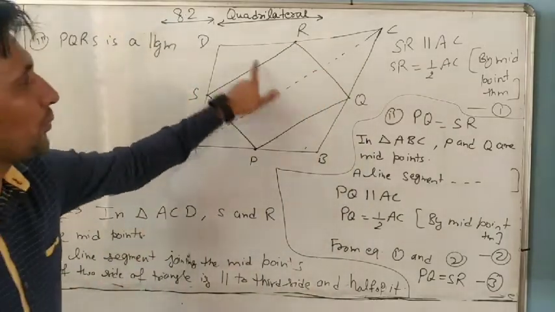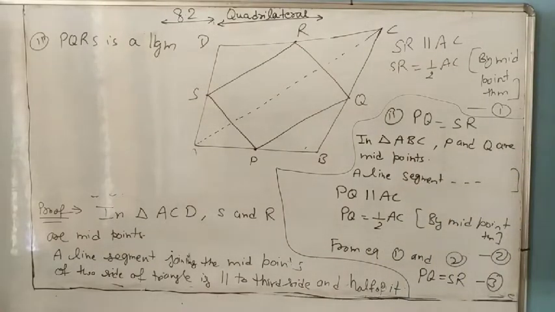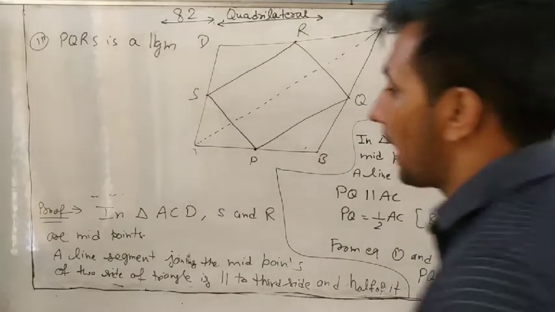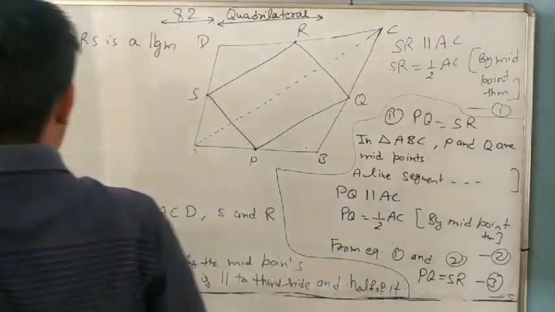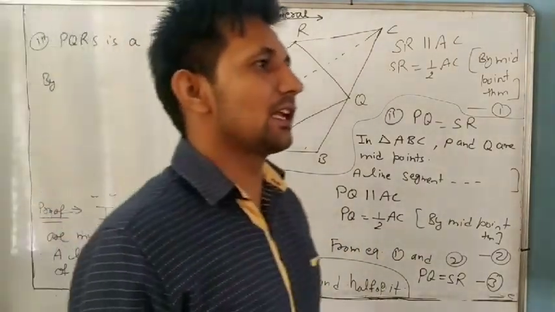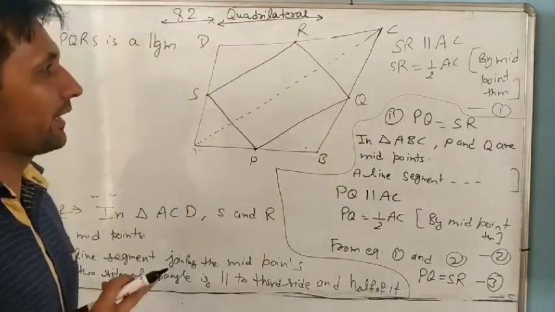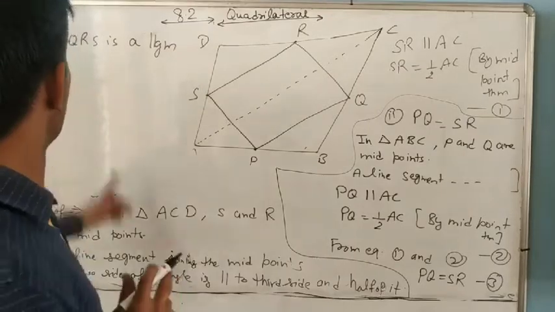If you want to prove that it is a parallelogram, what is the property of a parallelogram? Opposite sides are equal and parallel, and opposite angles are equal. So we will use the first and second parts for proving part number 3.